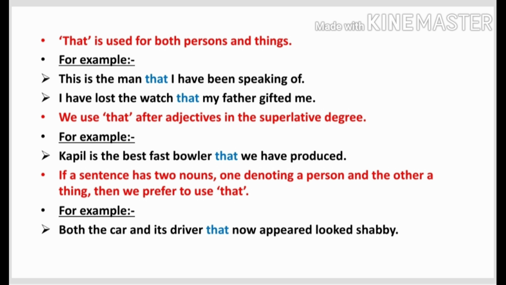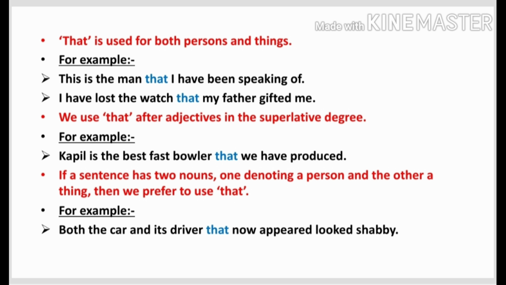We use that after adjectives in the superlative degree. For example, Kapil is the best fast bowler. I have already taught you degrees of comparison. Best is a superlative degree. So, after the superlative degree, we use the relative pronoun that. Kapil is the best fast bowler that we have produced.